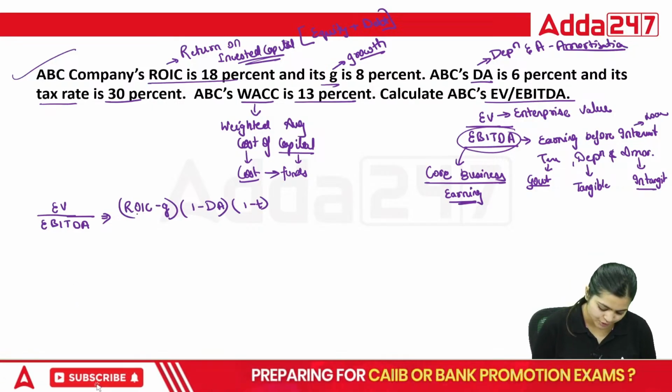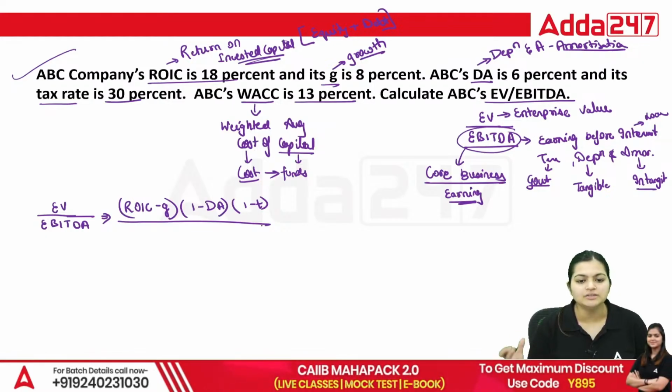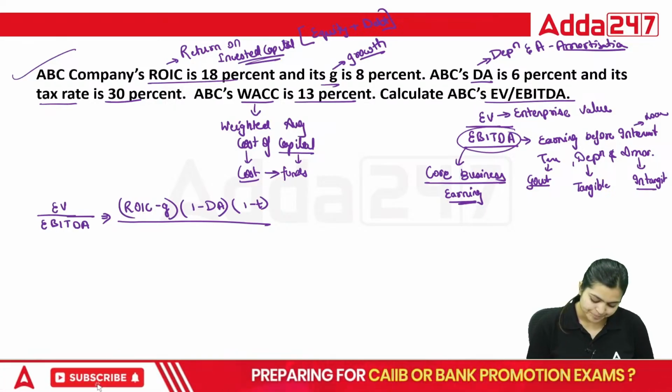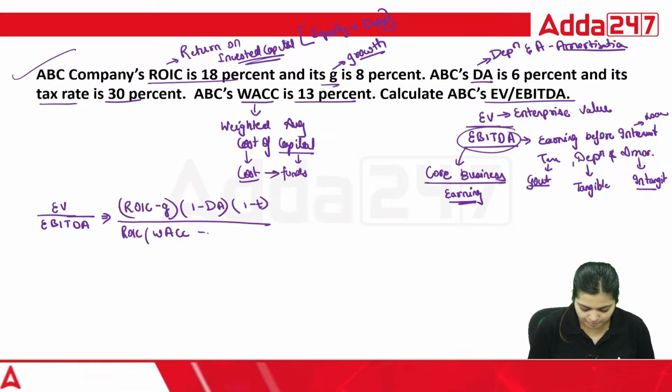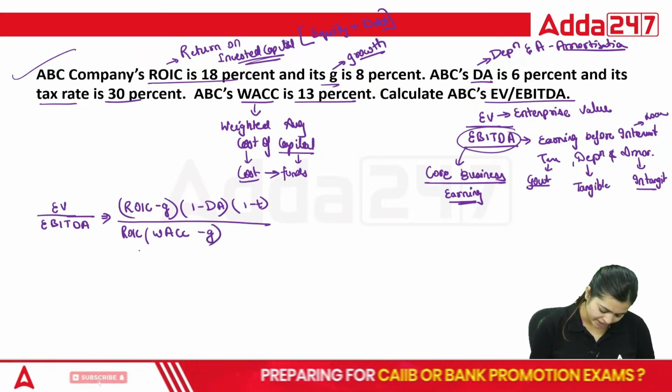This is your numerator: from your invested capital, growth, into 1 minus DA, your depreciation and amortization amount, into 1 minus T. Divided by WACC minus G. This is your denominator.